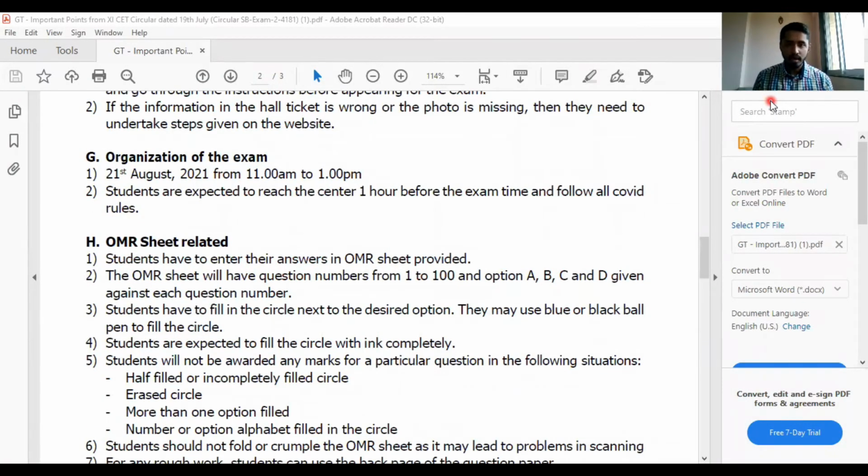Okay, the next one, the MCQ, how your exam will be. Multiple choice questions will be there, already told to you all before. And there will be an OMR sheet provided to you. OMR sheet, full form is optical mark reader. Now a sheet will be given to you.